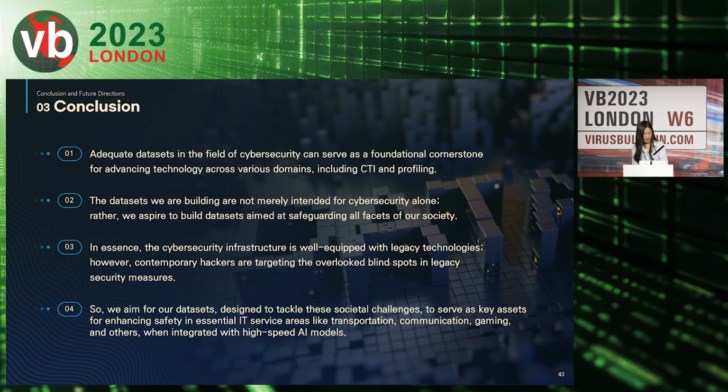Lastly, the resource we need the most in cybersecurity is datasets. These datasets will be a great help in responding to ever-evolving threats and technological advancement, and they will improve through collective cooperation and interest.